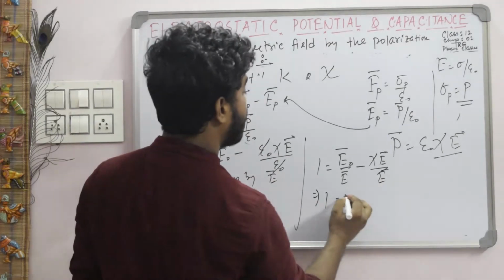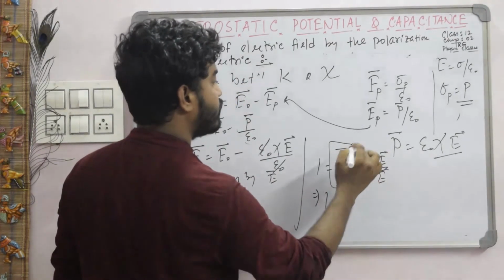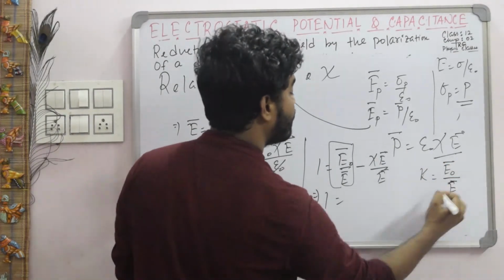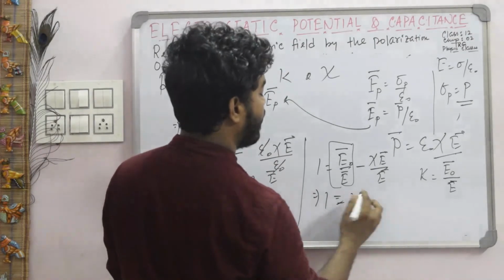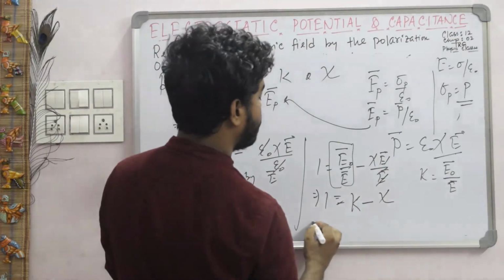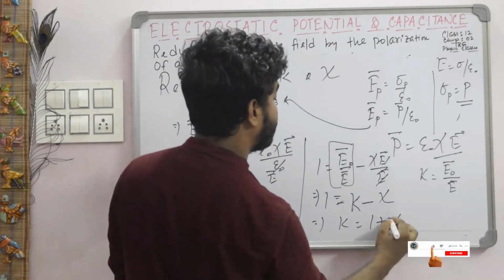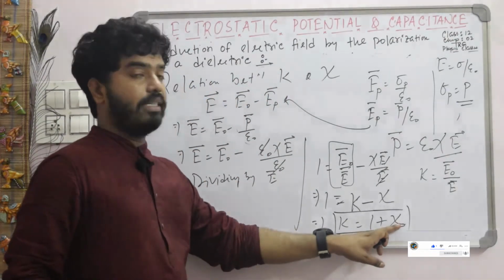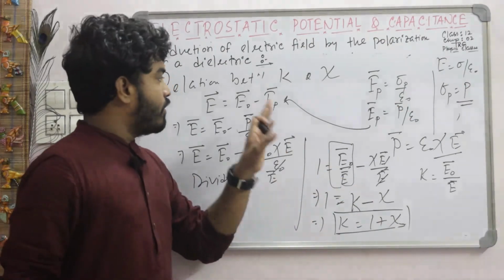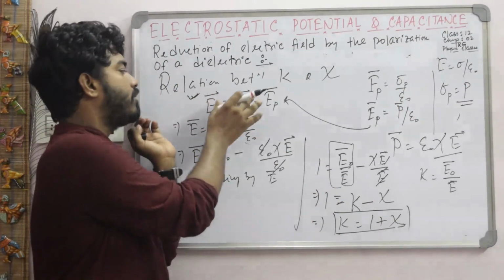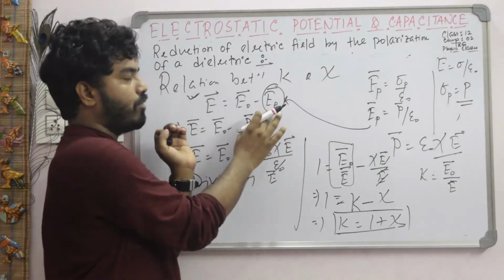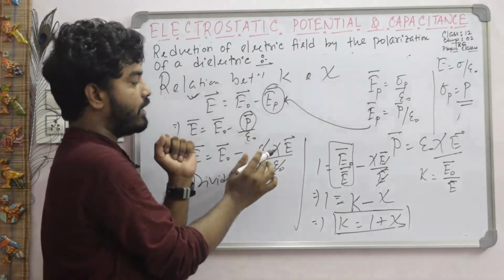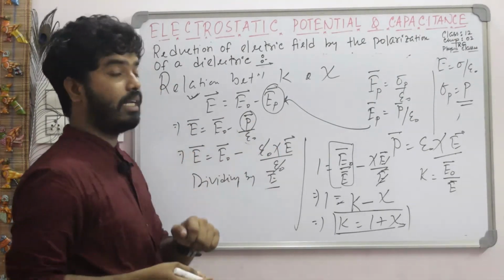That means 1 equals, what is this ratio? Dielectric constant K, that is original electric field divided by net electric field. So this is K minus chi, and E cancels out. So we can say K is equal to 1 plus chi. Important relation. This is the relation between dielectric constant and electric susceptibility. Very simple. You just use the net electric field, first put the value of EP, then use the value of P, the polarization density, then you divide by electric field E.